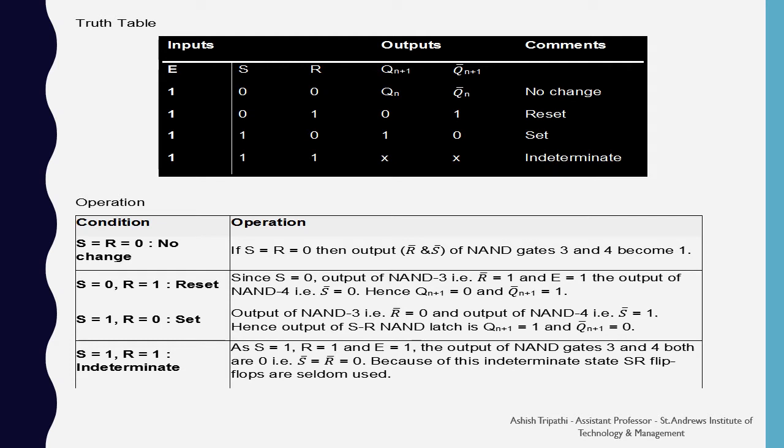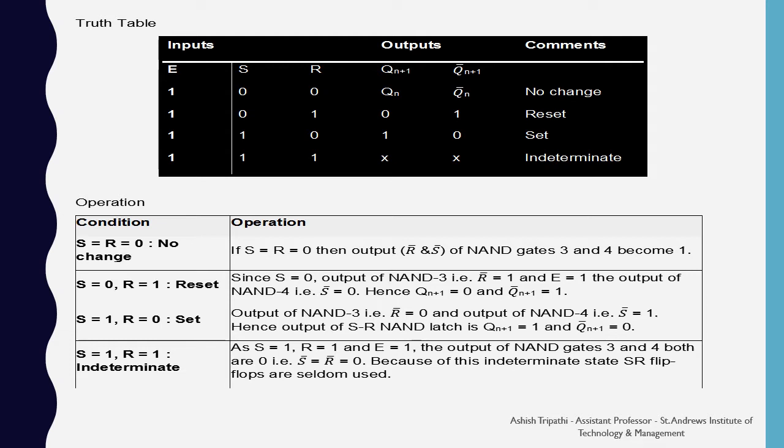But when the value of S is 0 and the value of R is 1, then the state is changed and there is a reset state. When the value of S is 1 and the value of R is 0, then the flip-flop is in the set state and we are getting Q as 1. But when both S and R values are 1, then the output is in the indeterminate state because it is not stable. Below that you are also seeing an operation table.